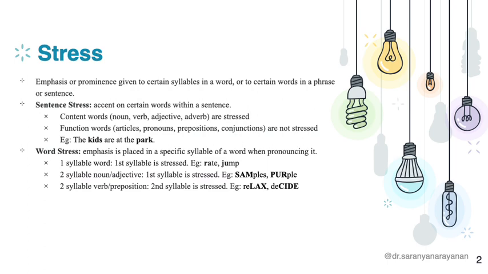We have content words and function words. Function words are words that perform a certain function in a sentence, like articles, pronouns, prepositions. So these are what we call function words. And content words are words like nouns, verbs, adjectives, adverbs. And these are the words that are stressed in a sentence. So it is the content word that is stressed in a sentence and not the function word. So for the example given here, the kids are at the park, the words that will be stressed in this particular sentence will be kids and park.